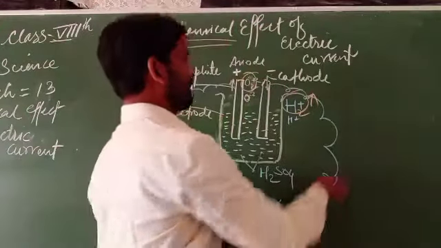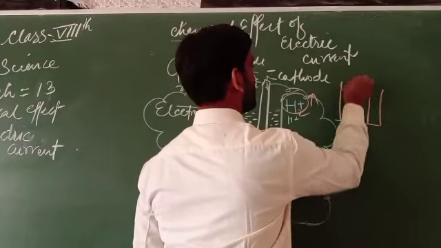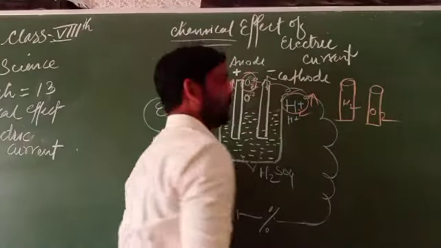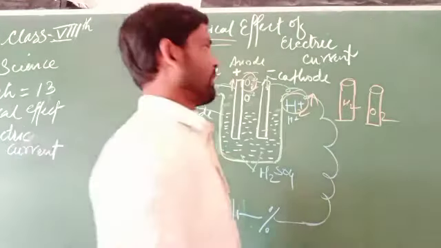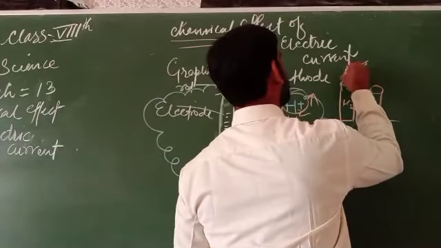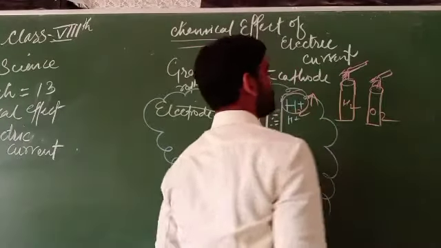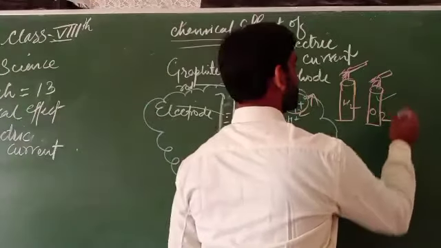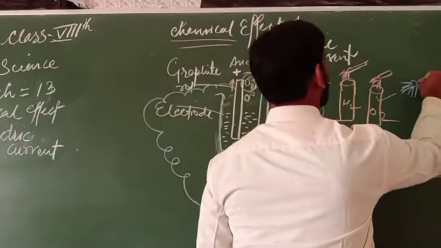We can collect these gases in test tubes. If a burning splinter is kept at the mouth of the tube where oxygen is produced, it burns more.